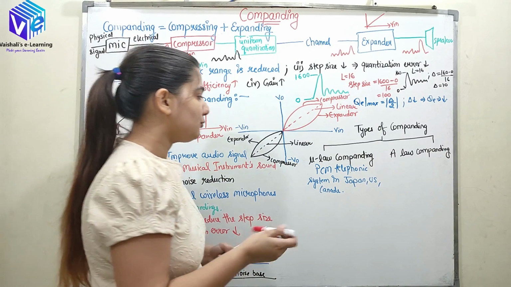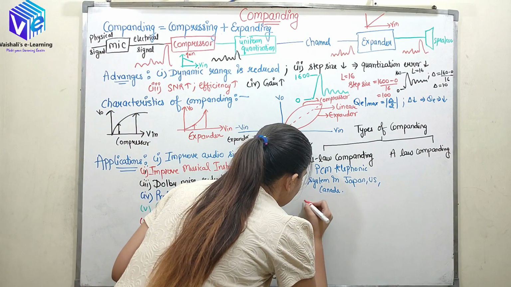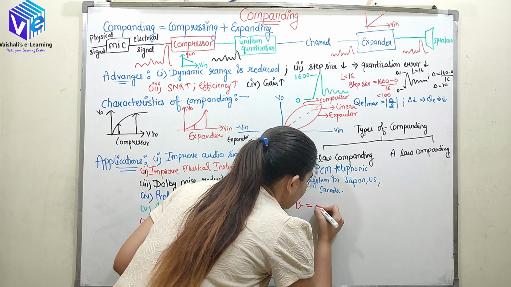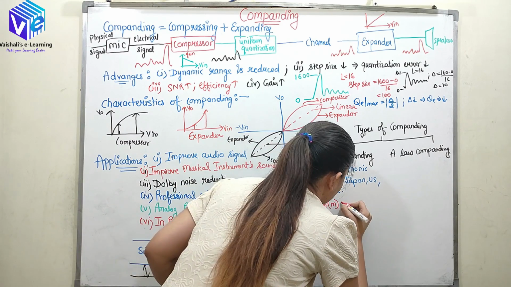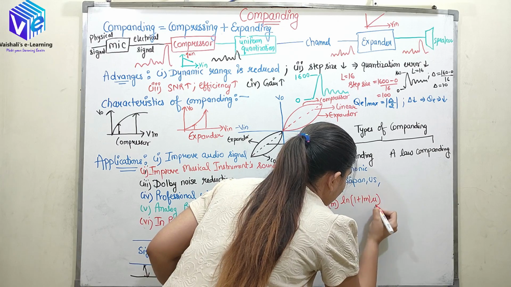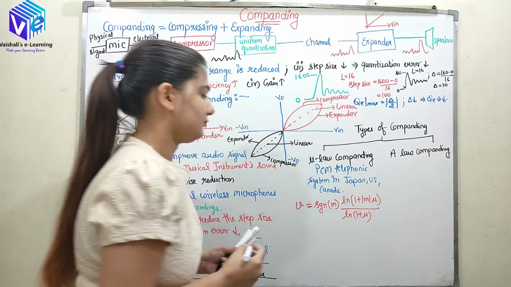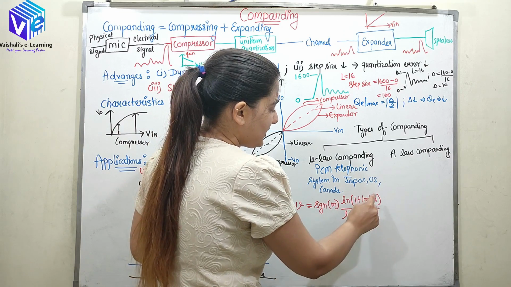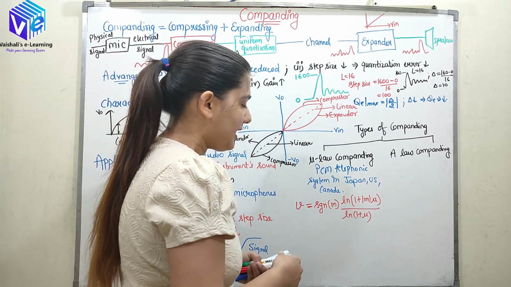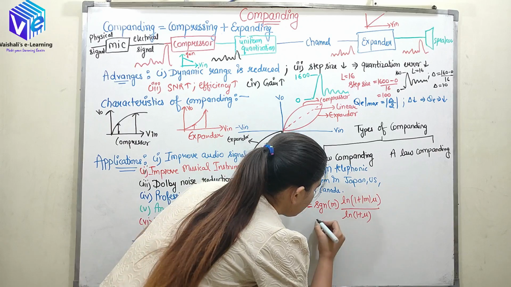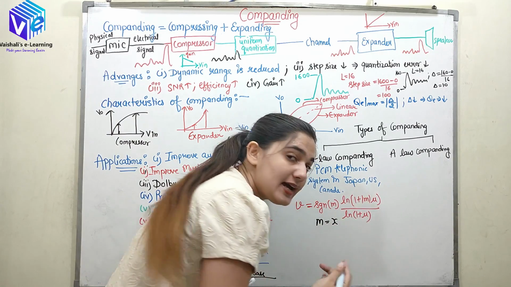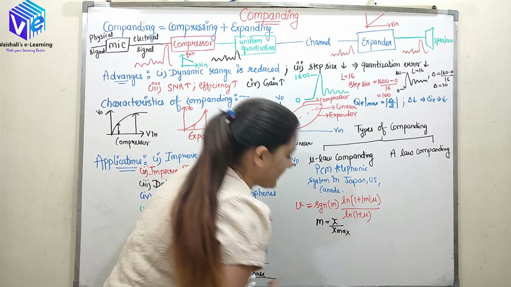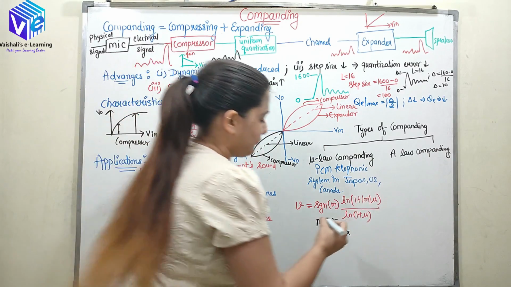So according to the mu law compending, the output voltage is given by signum of m ln 1 plus mu m upon ln 1 plus mu. So now what is m? M is my normalized value of x input signal, which is x upon x max. So it is the normalized value.